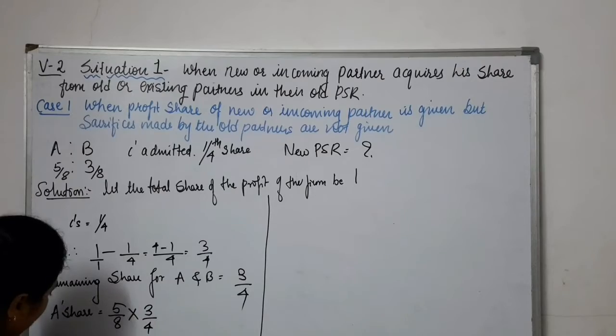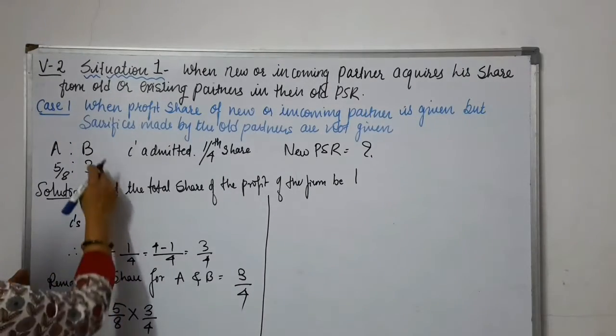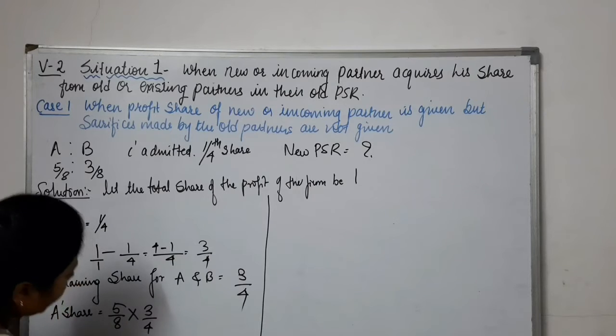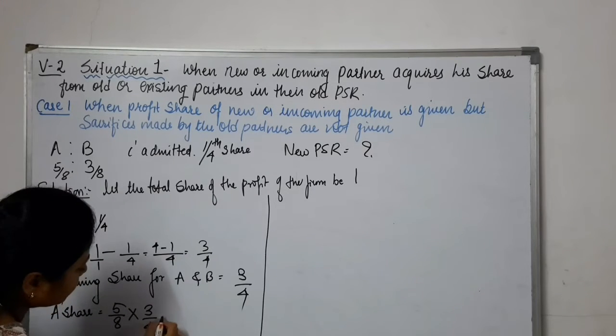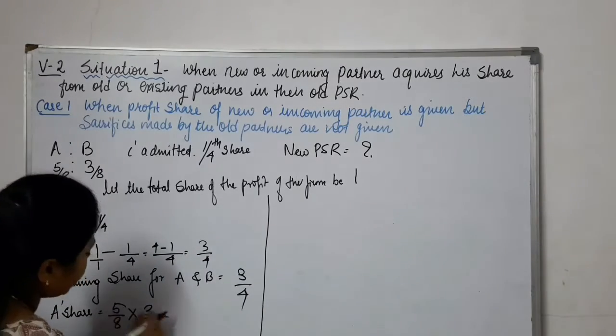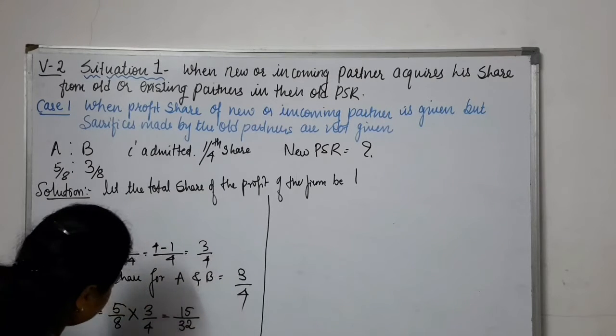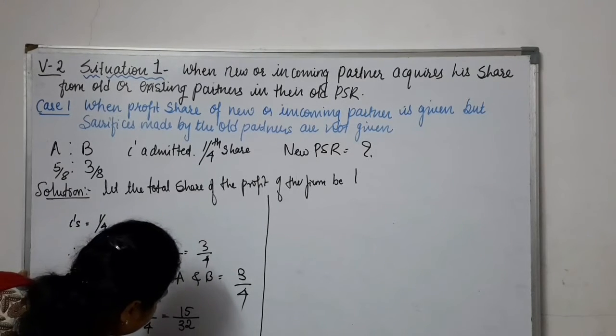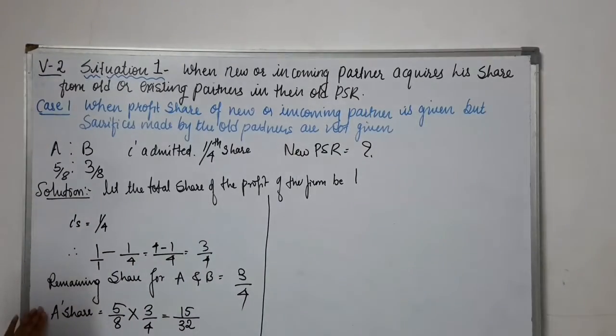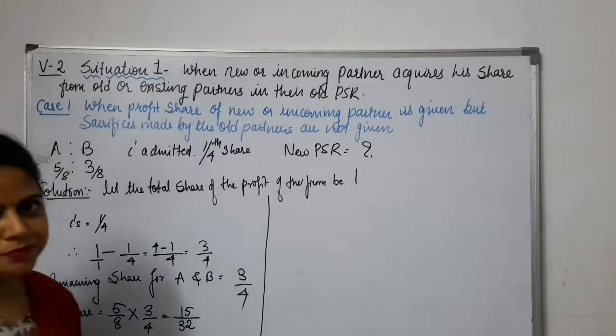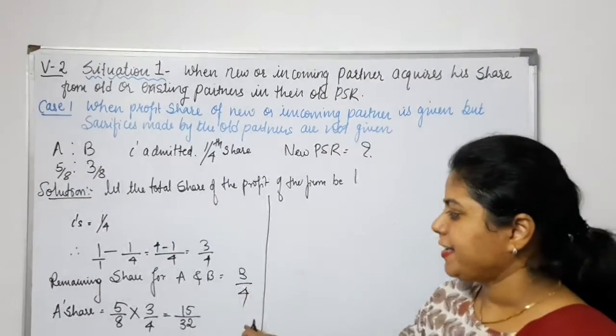Similarly, B's share is how much? B's share is 3 by 8. And how much is he going to acquire? 3 by 4. Okay. So what is the share? 3 5s are 15. 3 3s are 9. Okay. So this is A's share. A's share is 15 by 32 and B's share is 9 by 32. So this is B's share and A's share. Okay. Done. So this is what we have calculated, A's share and B's share.